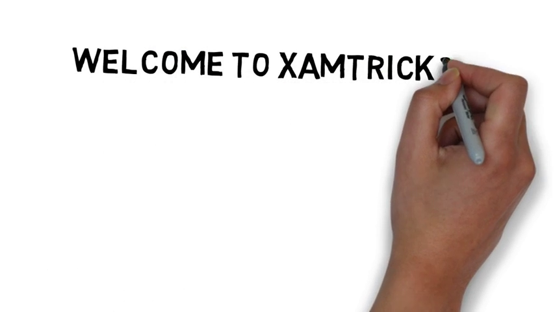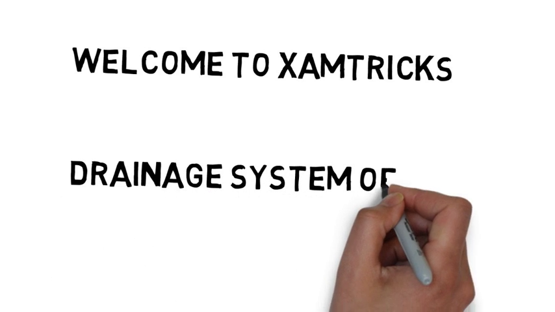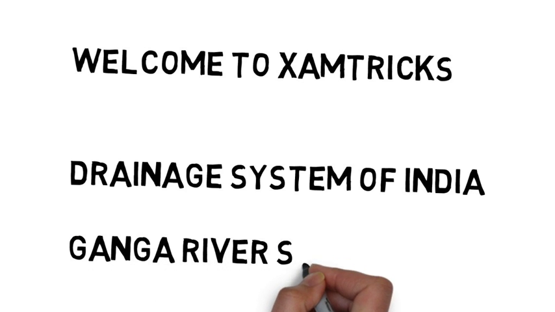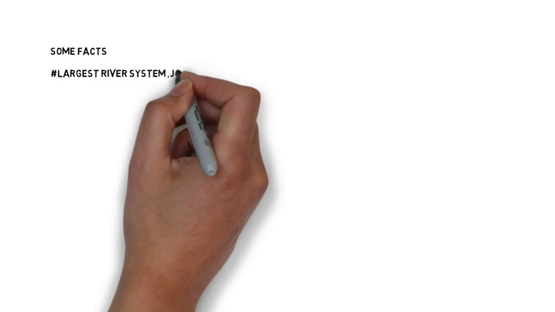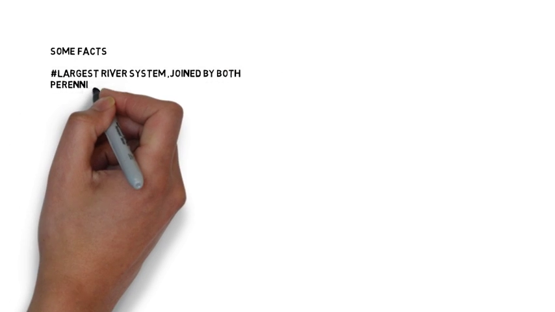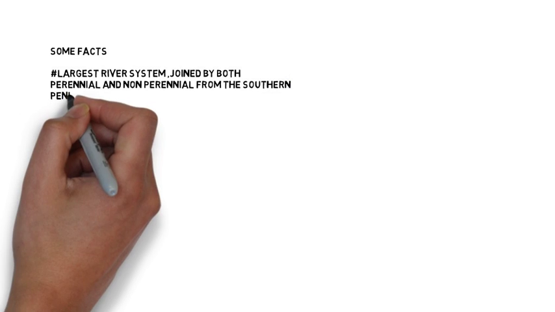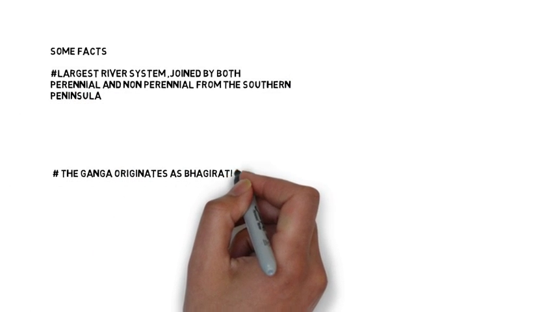In the last video, we talked about the Indus River system, and in this video, we will be discussing the Ganga River system. So let us move forward to some important facts related to the Ganga River system. We know that the Ganga River system is the largest in India, having a number of perennial and non-perennial rivers originating in the Himalayas in the north and the peninsula in the south.